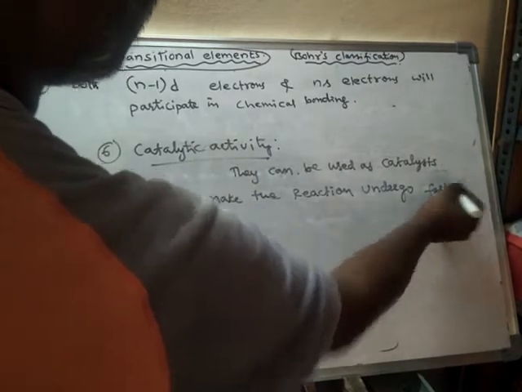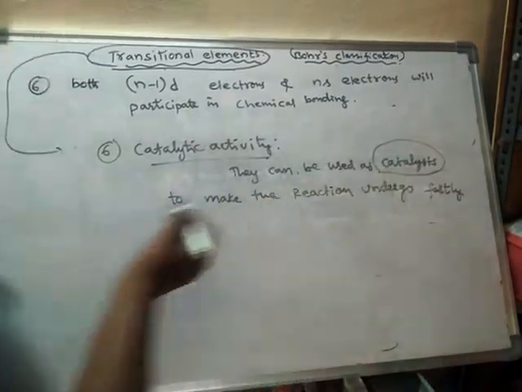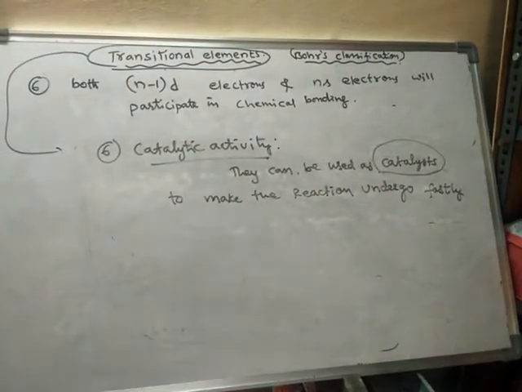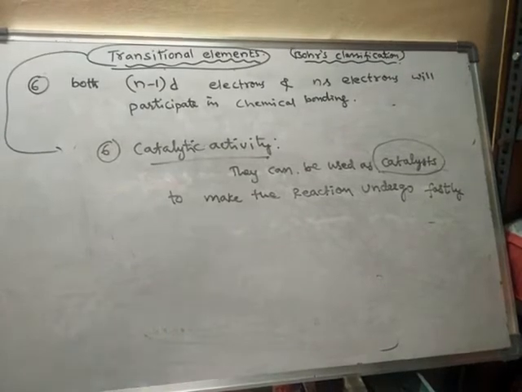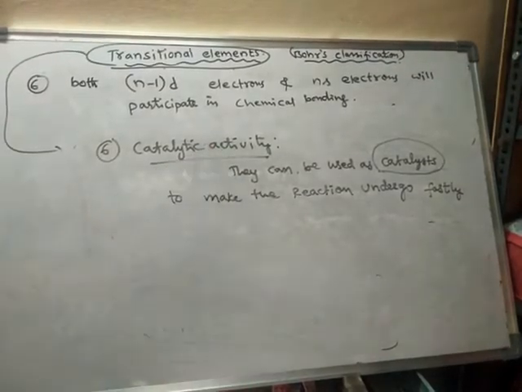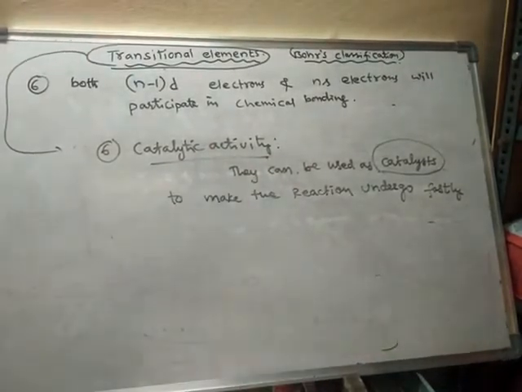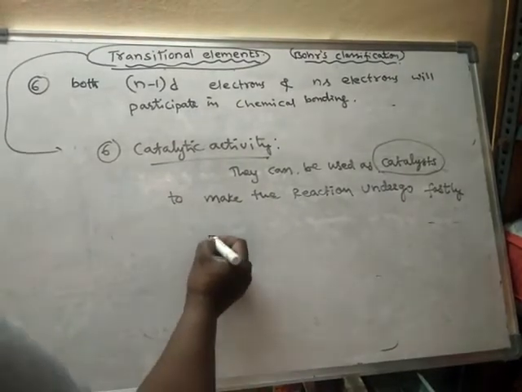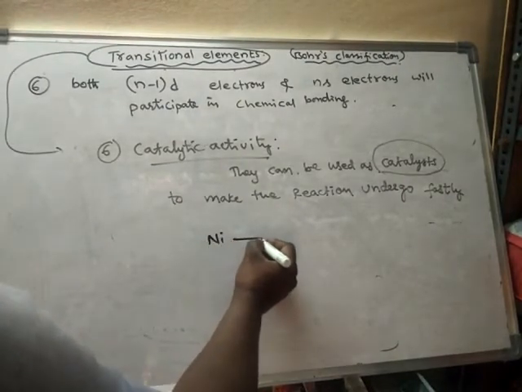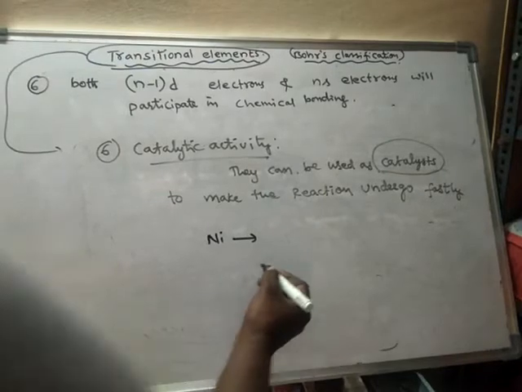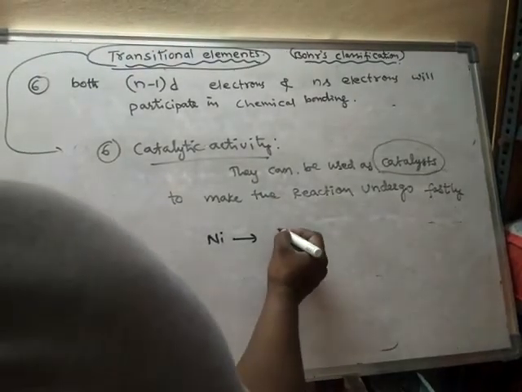So what is the duty of a catalyst? A catalyst always tries to make the reaction undergo fast. Most of the transition elements have catalytic activity. That means they can be used as a catalyst. For example, nickel is a catalyst in the hydrogenation of oils.